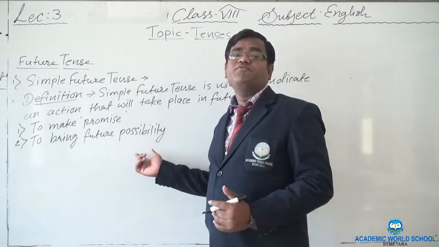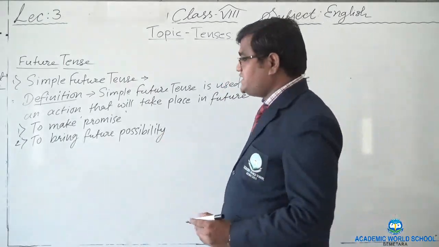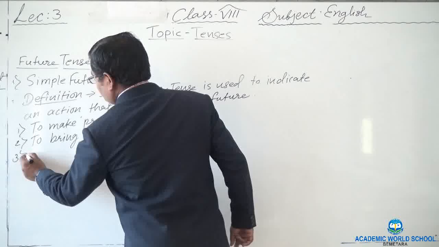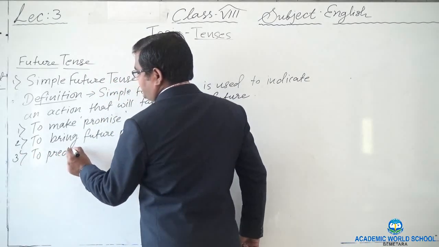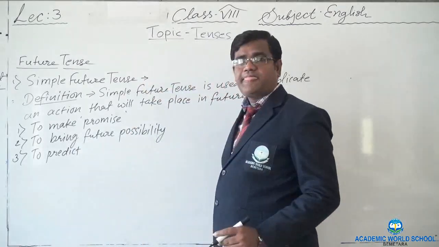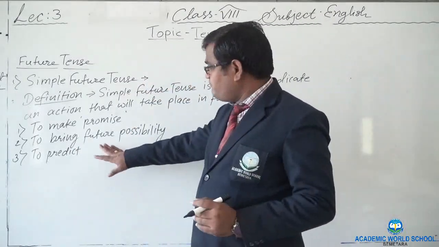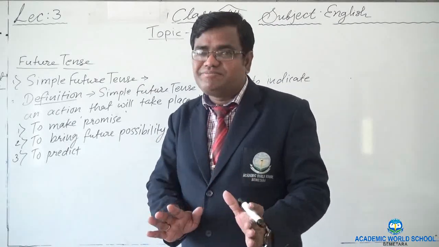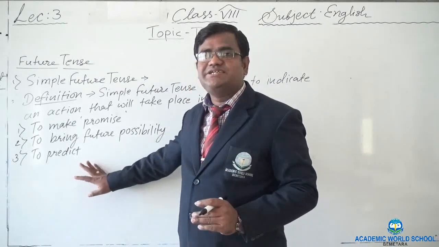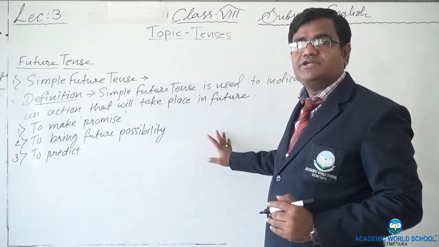For that also we use simple future tense. And thirdly, we use it to predict something. I will tell you exactly. Future possibility or prediction may be the same sometimes, but many times it is different as well. We will study it through examples.